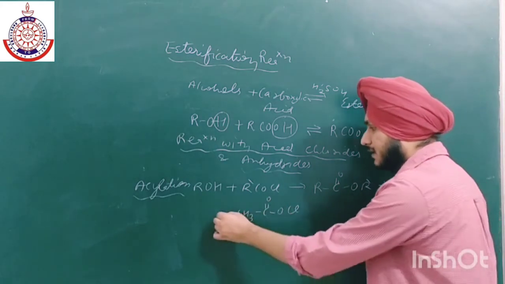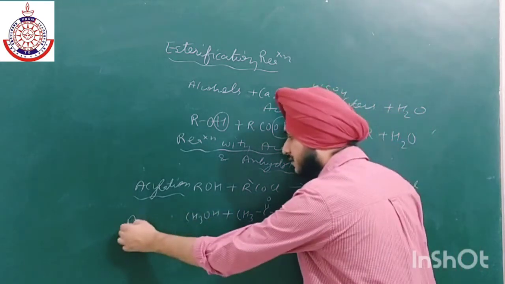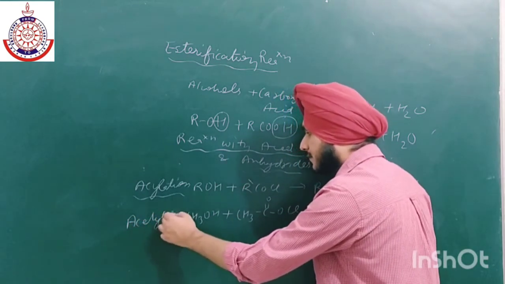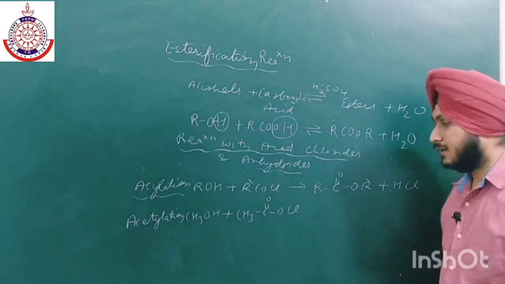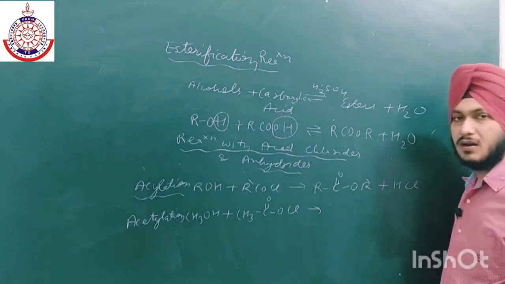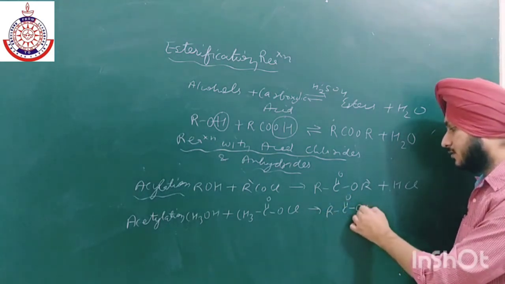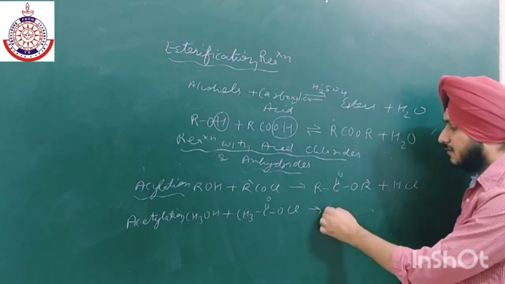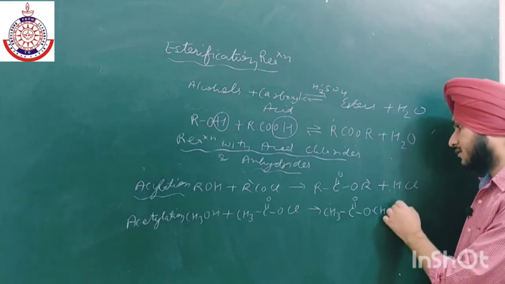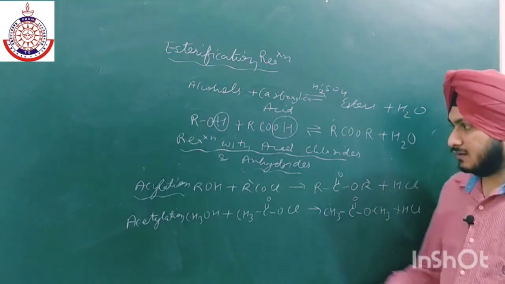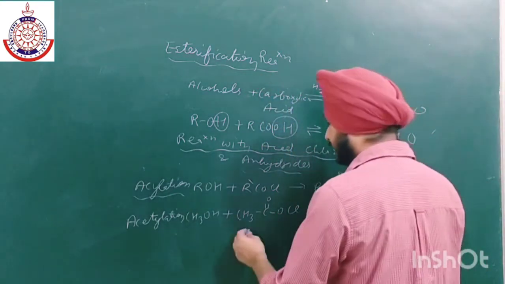Now if we have acetyl chloride, CH3COCl, this is the acetyl group. Then this reaction is known as acetylation. I'm taking methanol. If we have acetyl chloride or acetic anhydride also, in that case also it is known as acetylation. So a question may be asked that you have to tell the acetylation reaction. In the exam it can also be asked, what is acetylation reaction?